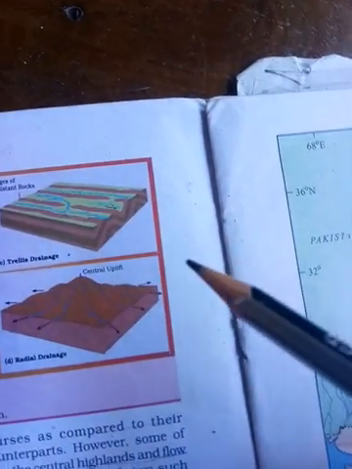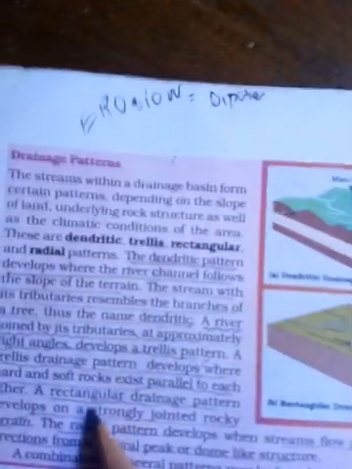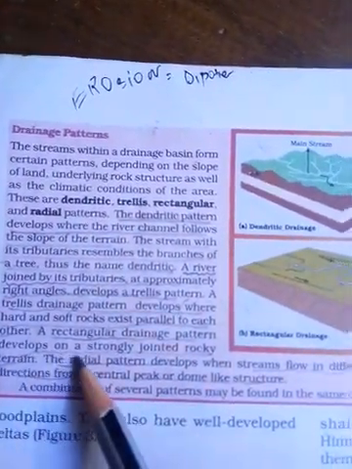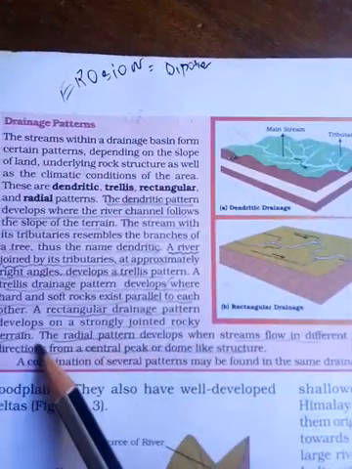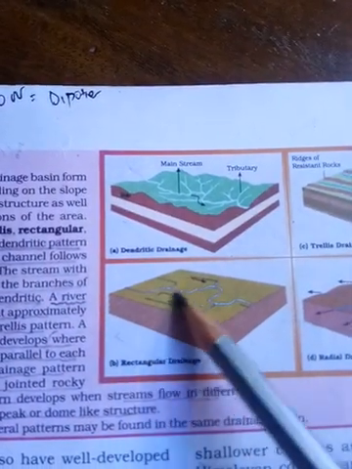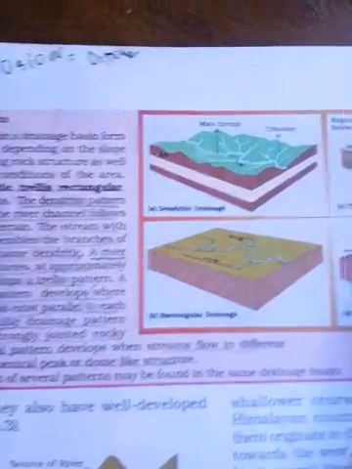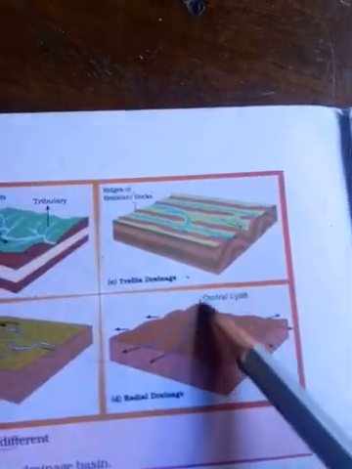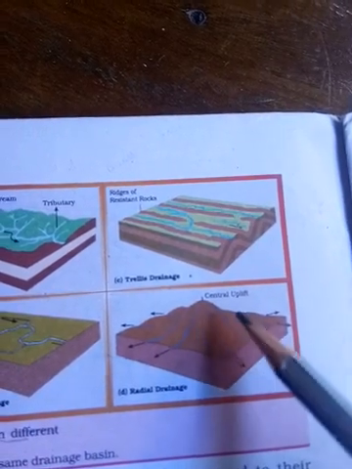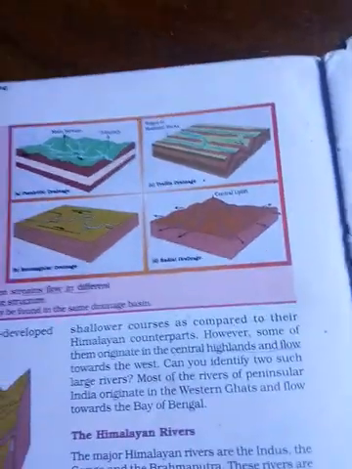And next is radial. Next is rectangular. Rectangular patterns develop on strongly jointed rocky terrain. This one is rectangular, they are forming rectangles. And next one is the radial pattern. That means it develops like this, and they drain in all directions. This one is radial. This one is not important.